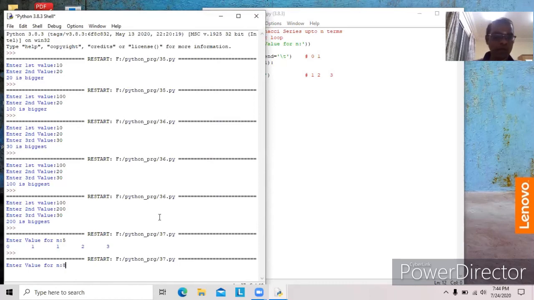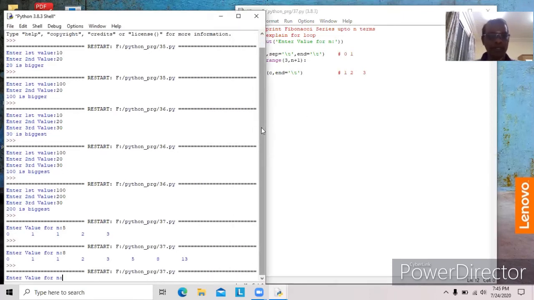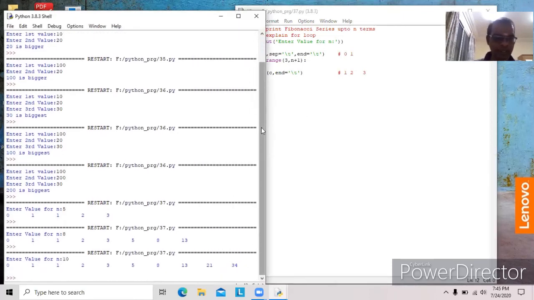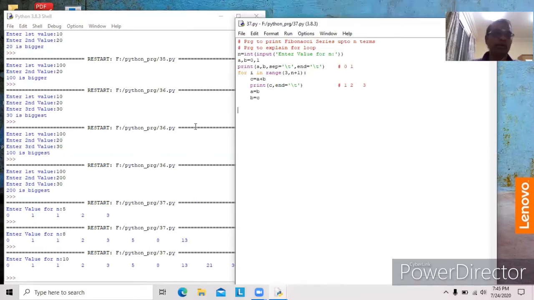8. I'd like the output to be 8 numbers: 0, 1, 1, 2, 3, 5, 8, 13. Okay, it's working very well. So whatever number you want, you can give it. We can check it by giving 10 numbers. See it here, 1, 2, 3, 4, 5, 6, 7, 8, 9, 10. Okay, so likewise, it is called a Fibonacci series with the help of a for loop.